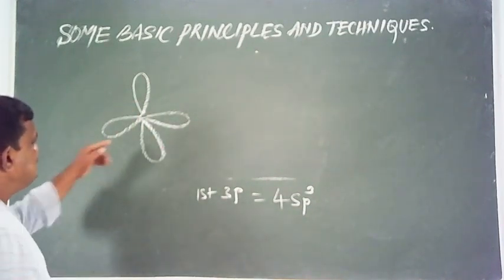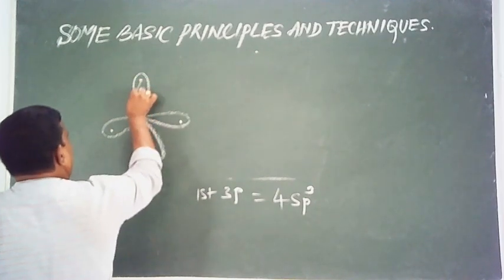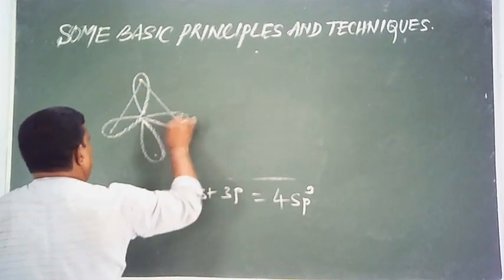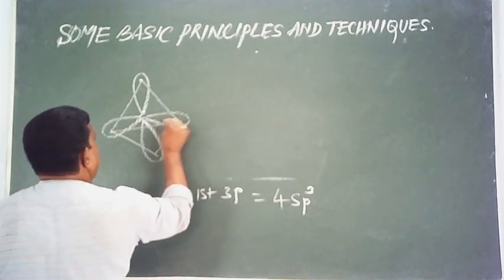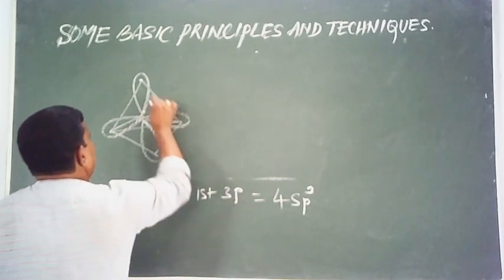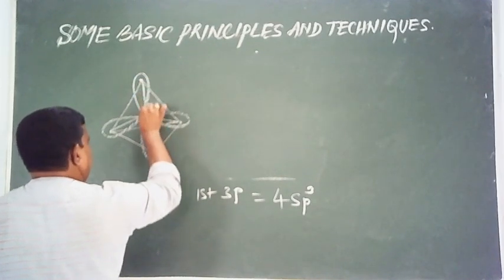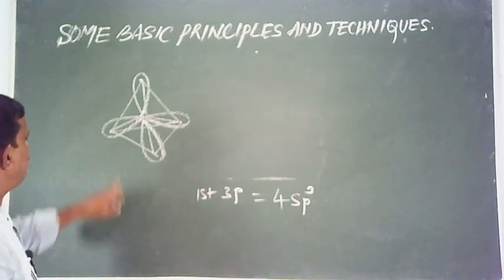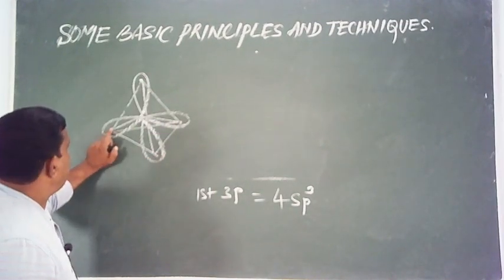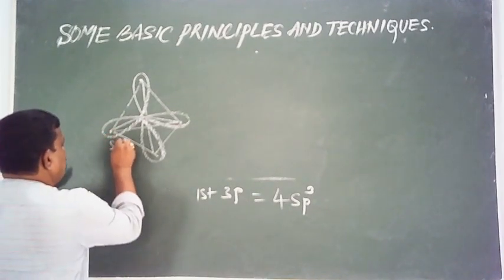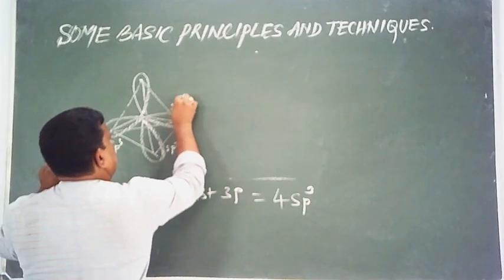You see here, this is the orientation. Actually it is a tetrahedron. These are the 4 corners of the tetrahedron, 4 hybrid orbitals, sp3, sp3, sp3 and sp3.